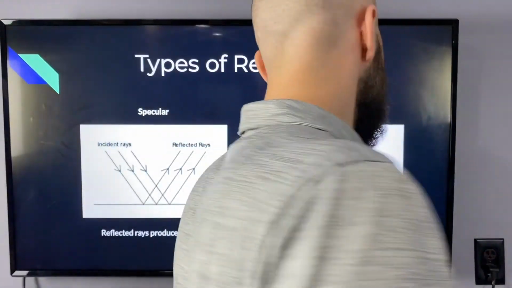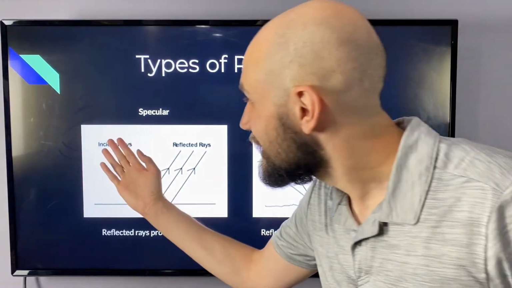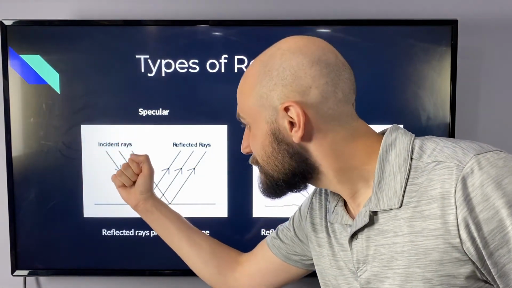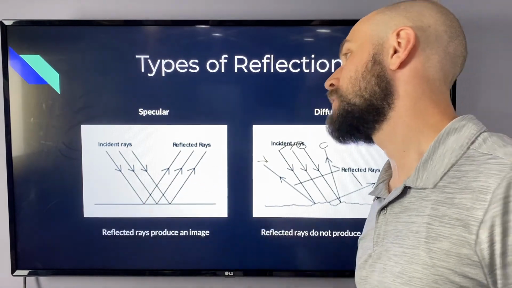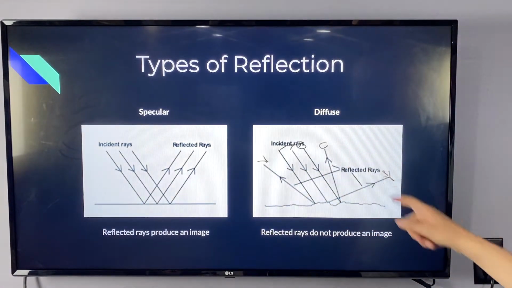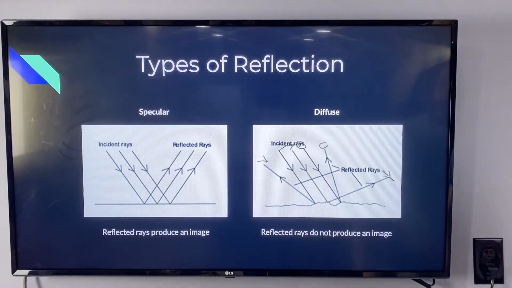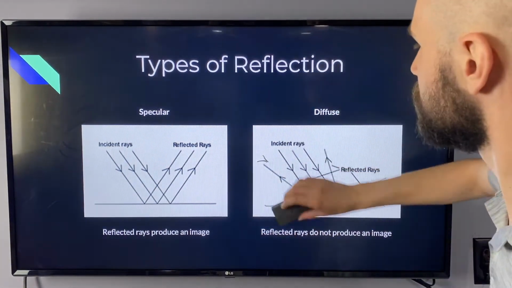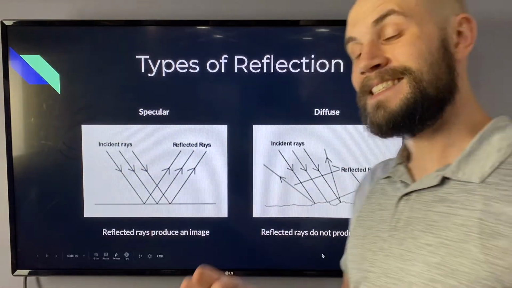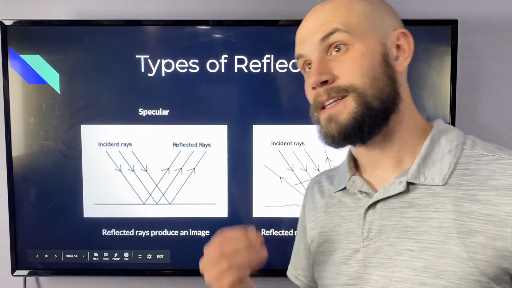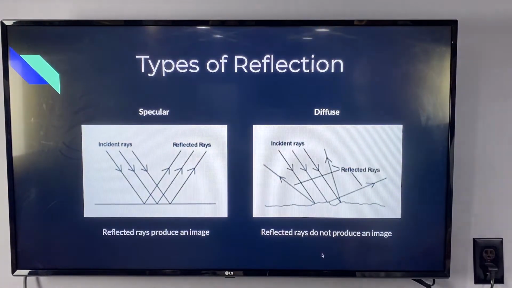And now keep in mind that it doesn't just take 3 rays of light to create an image. There's an effectively infinite amount of rays of light that are bouncing off here and reflecting off the surface. They're just showing you 3 rays here, but all of those rays are bouncing in different directions, so it's impossible to hold an image. But the light is still reflected, and that's why we can see things that aren't producing their own light. The light will still reflect off these diffuse surfaces and register in our eyes.